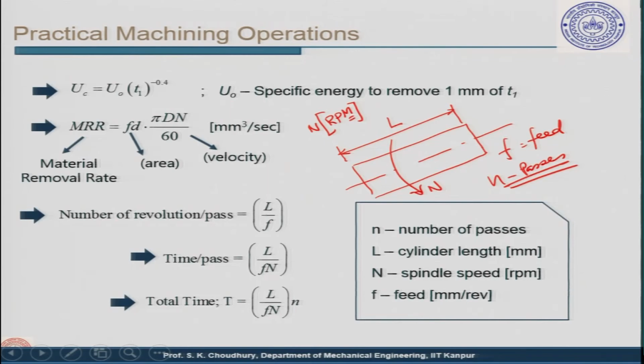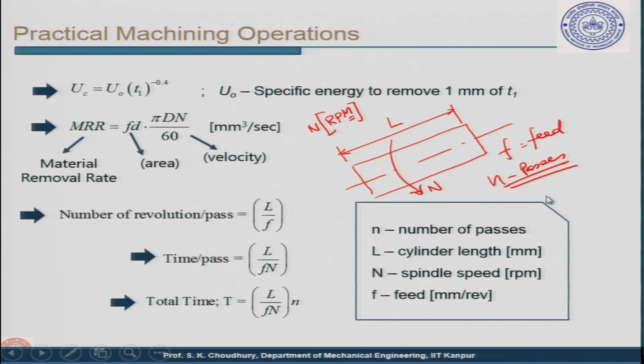All right. Now, the time per pass will depend on n. If it is rotating at a higher speed, the time taken will be less, and vice versa. Therefore, it is inversely proportional to n. So it will be L by F into n. The total time will therefore be this L by Fn into the number of passes, let us say.